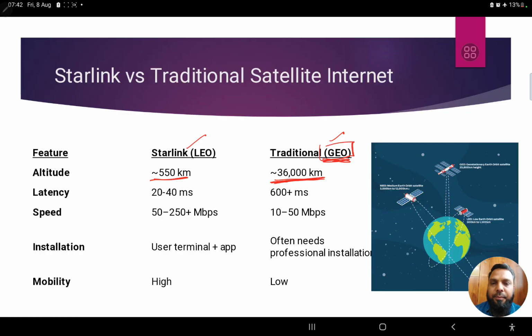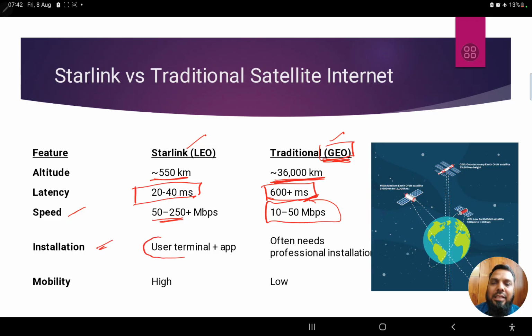Latency today we are seeing somewhere around 600 milliseconds, whereas Starlink promises only 20 to 40 milliseconds of latency. Speed, currently we are expecting 50 Mbps, or at least 100 Mbps is also possible. But as we are seeing, Starlink can go up to Gbps as well.